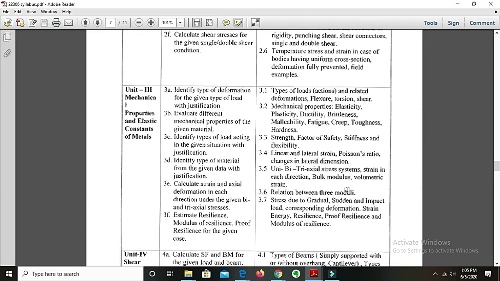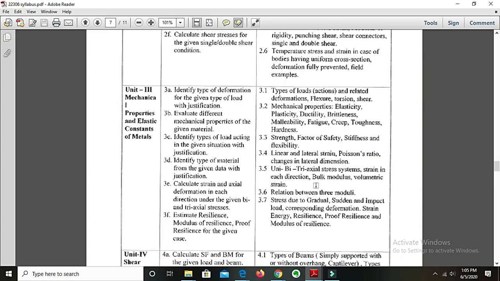So what is uniaxial stress, what is biaxial stress and what is triaxial stress? As the name indicates, uni stands for 1, bi stands for 2, tri stands for 3. So various stresses acting along one axis, along two axes and along three axes we are going to learn under this point. And we'll see what are the various strains that occur in each direction.